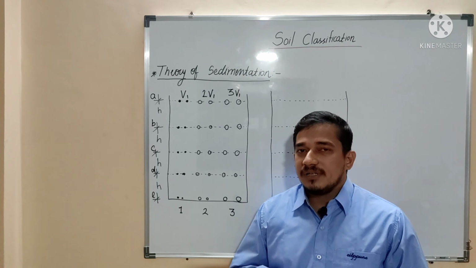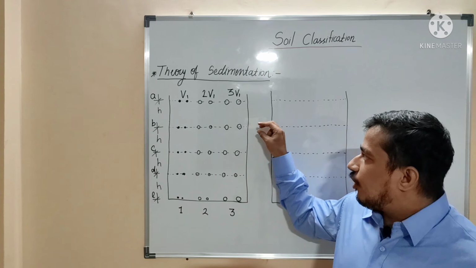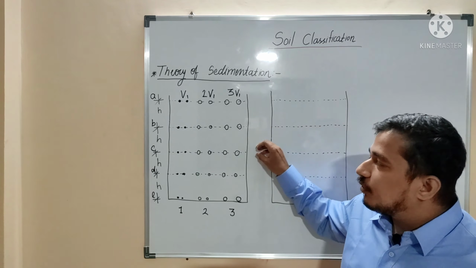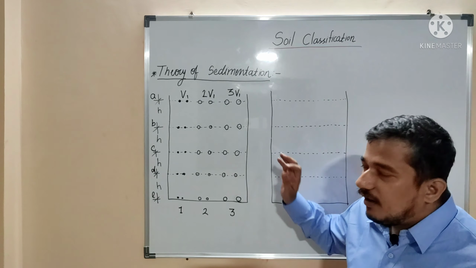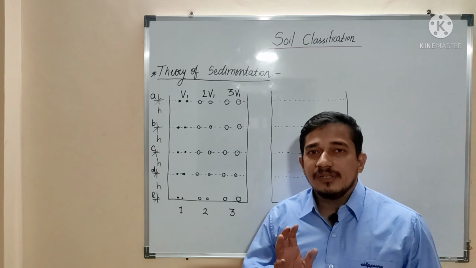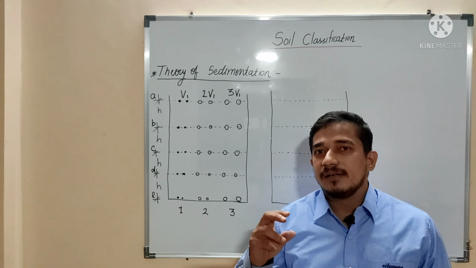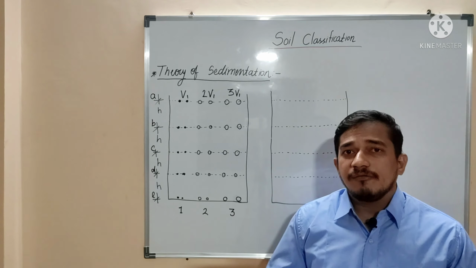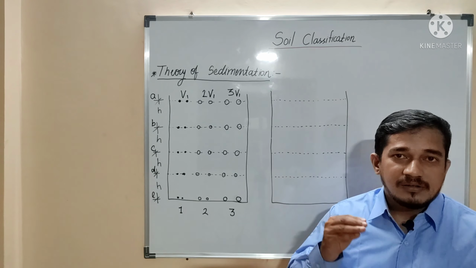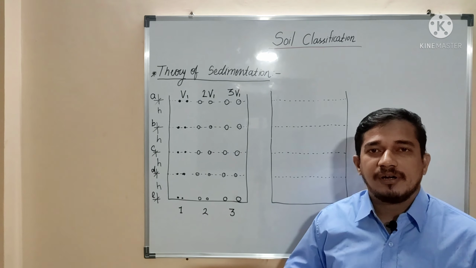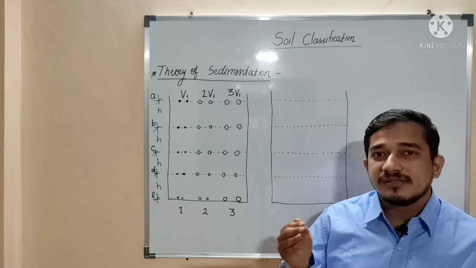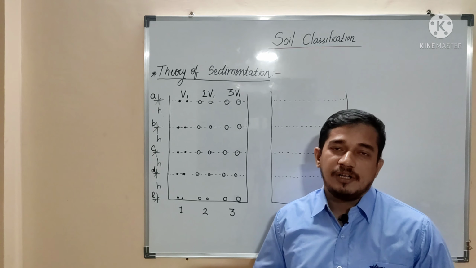So what I want to say is that the concentration of these particles is going to remain same, only their level has changed. So this is only applicable when the particle sizes are same. But if the particle sizes are different, then their terminal velocities will be different and the level reached by a certain time will also be different.